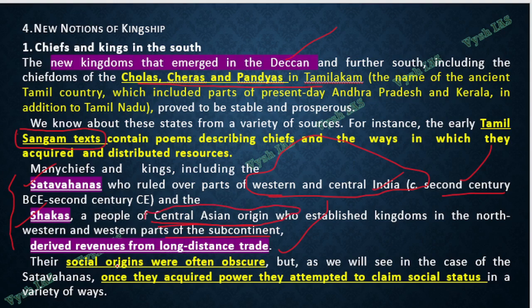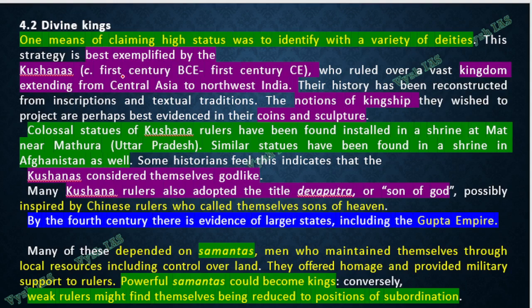Because their social origins were obscure, they will try different methods to get a good image and build a social status. For that, different methods are listed here. One means of claiming high status was to identify with a variety of deities. Meaning you tell people, I am an avatar of this, or I am a messenger of this god. Like that you try to equate yourself with God.